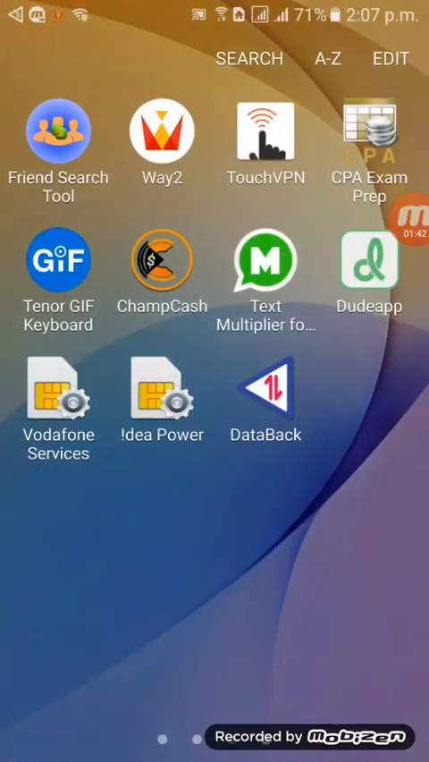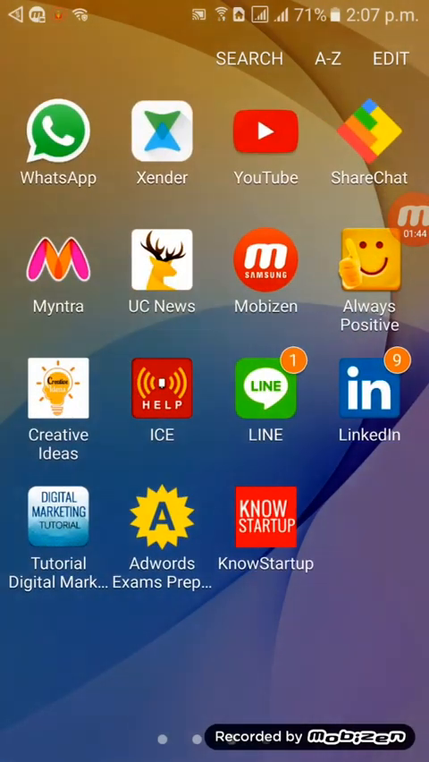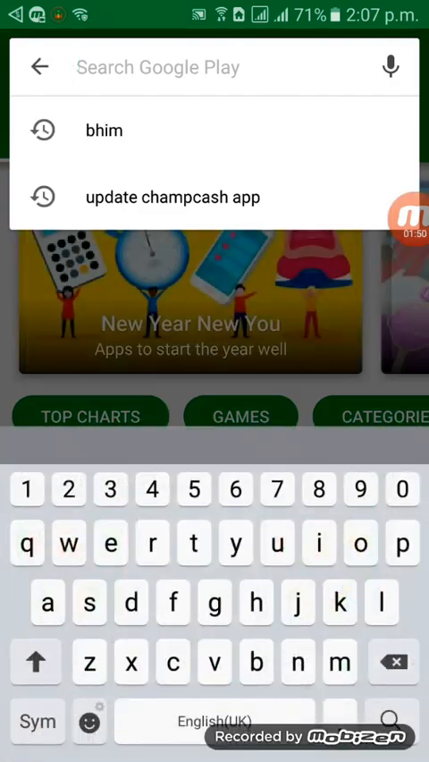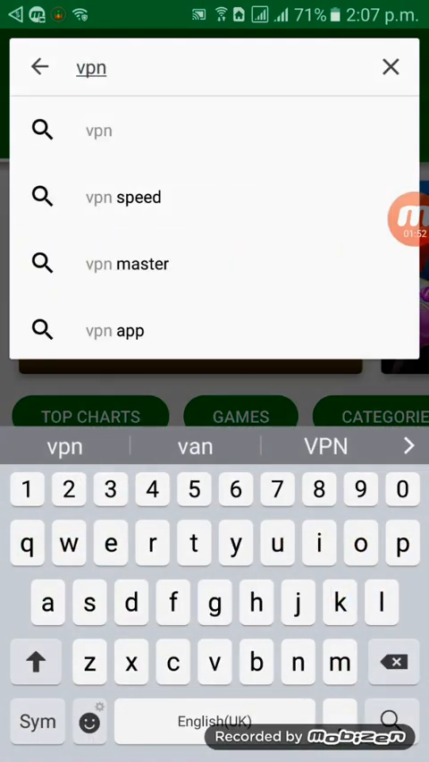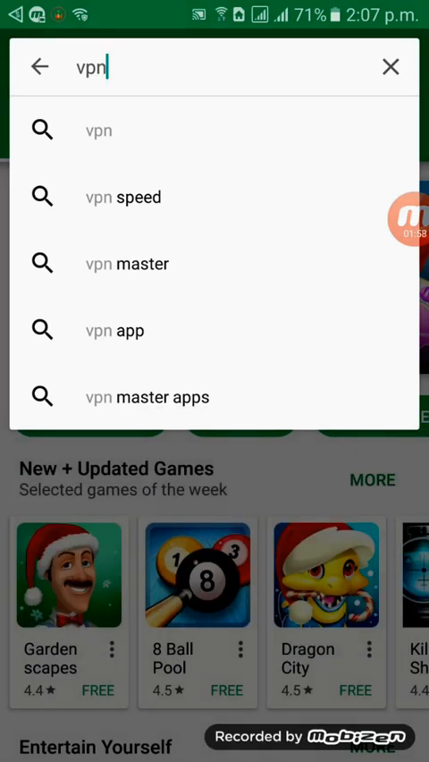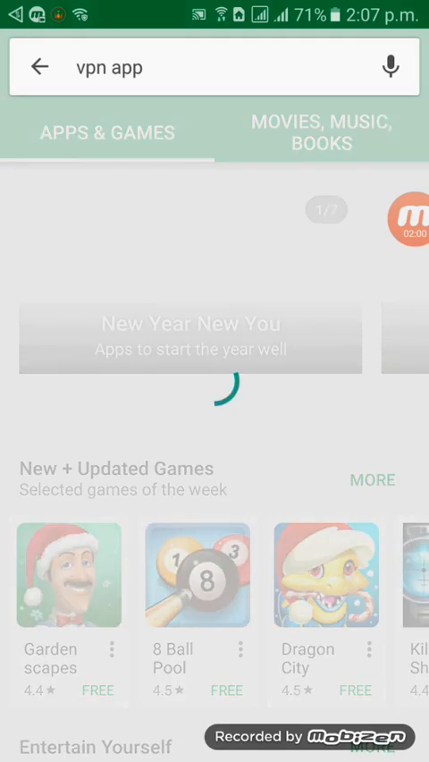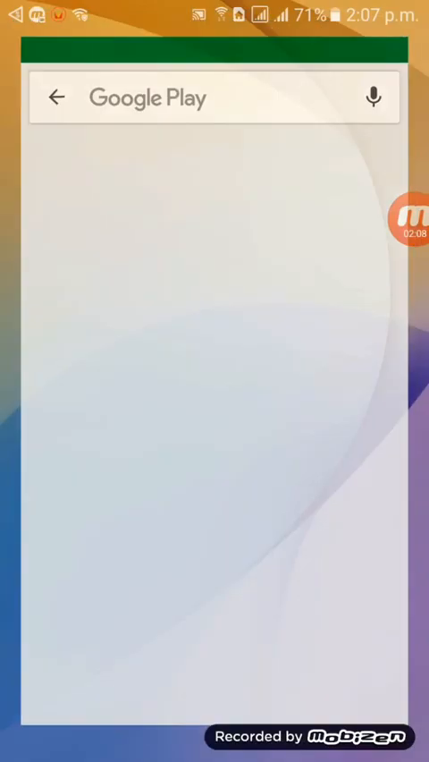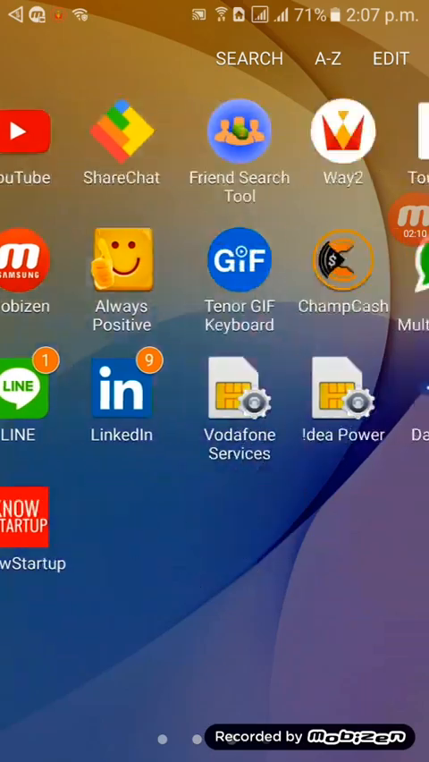Suppose you don't have a VPN, you have to go to your Play Store and write down VPN. You see VPN apps there, like VPN Master, Free VPN Proxy, SN app, like that. I have already installed one, as you can see here.